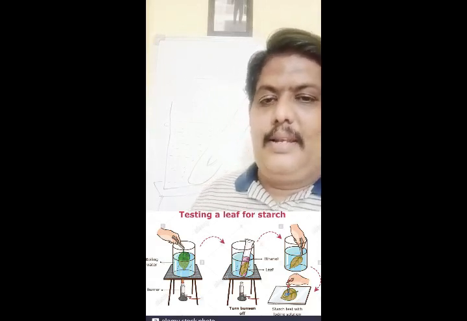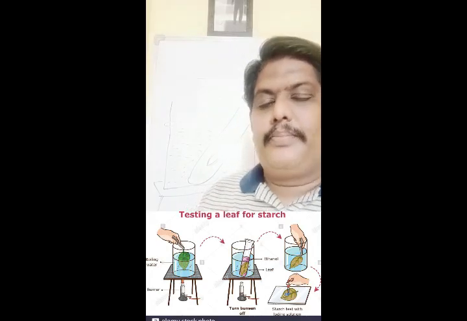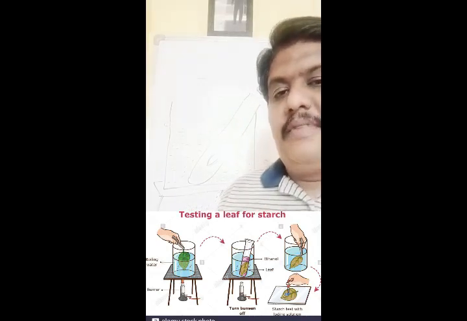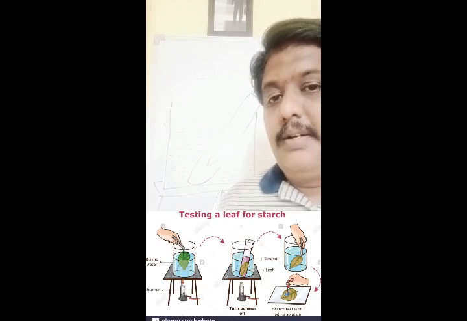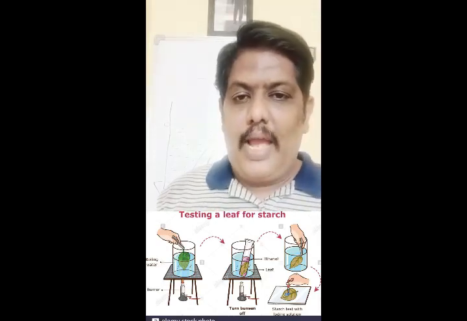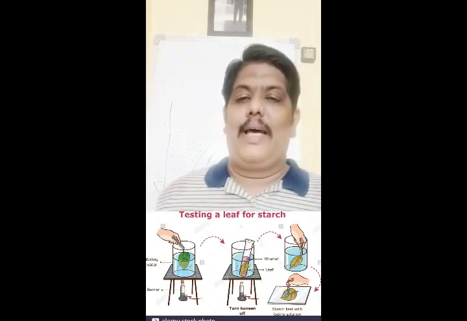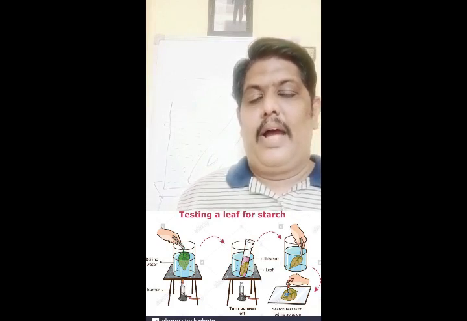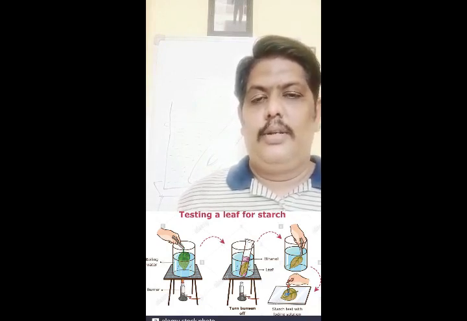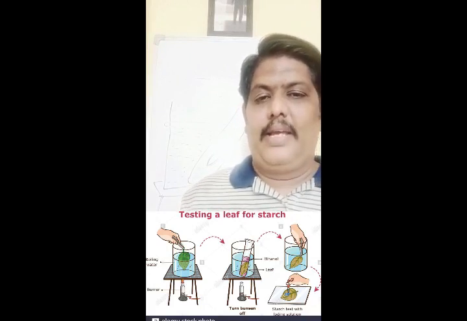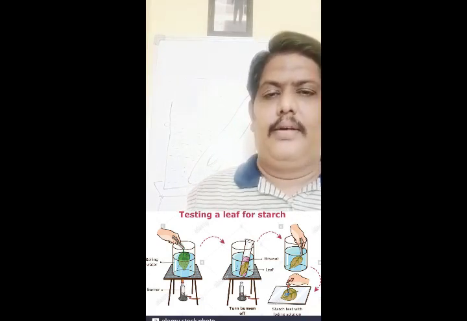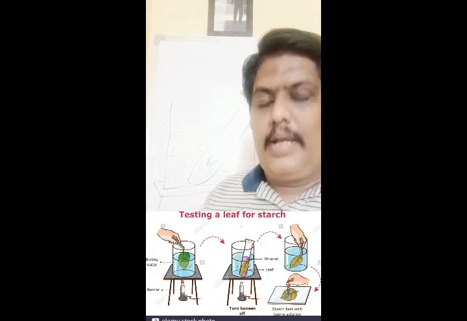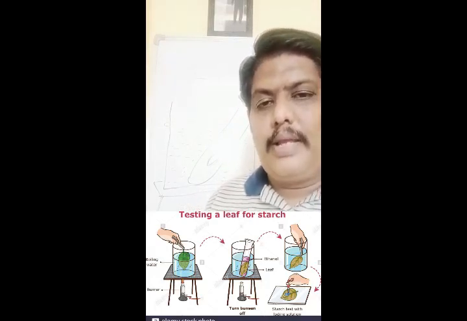And then with the help of forceps, see here children, we have to take the precaution of taking the leaf out with the help of forceps, and then we'll keep the same leaf in the petri dish. When you observe it, we can see that the leaf is absolutely pale in color. And then we'll take iodine solution and treat the leaf with it. We'll pour some drops of iodine on the leaf. Immediately the leaf will turn a dark, deep blue color.